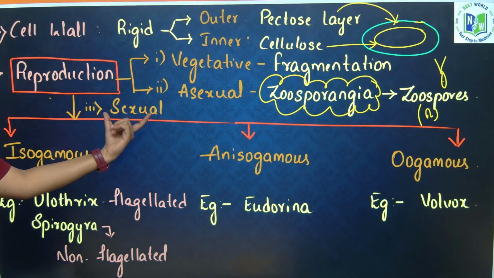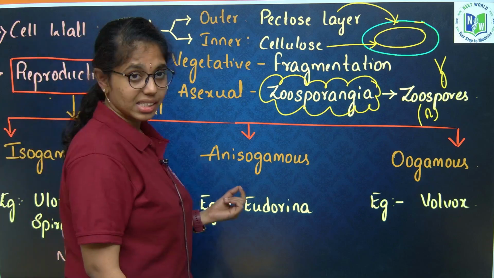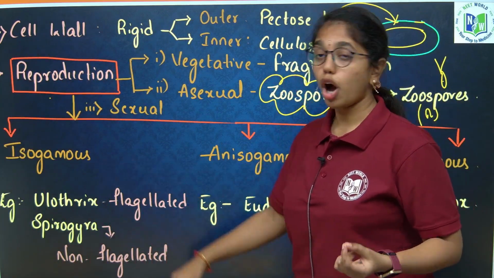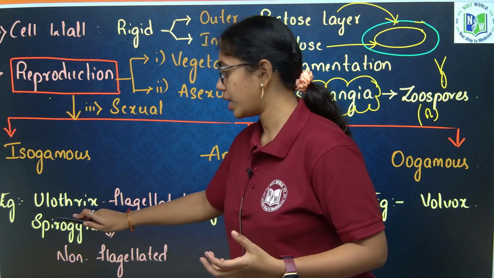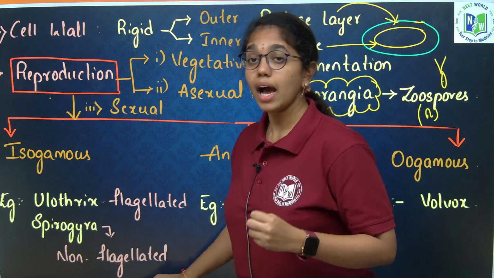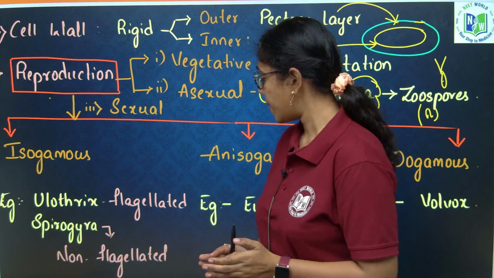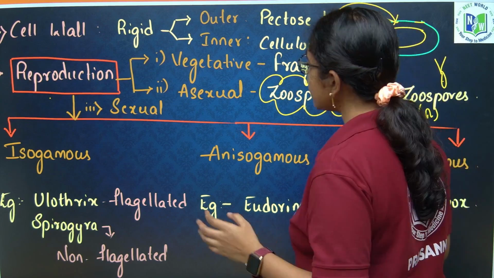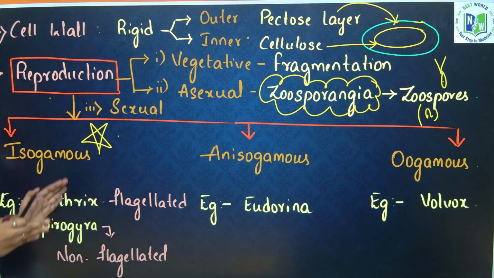Sexual reproduction is conducted in three ways: one is isogamous, second is anisogamous, and third is oogamous. The isogamous mode of sexual reproduction we have already discussed: Ulothrix, wherein gametes are flagellated. Spirogyra has non-flagellated gametes which are of equal size. Next, anisogamous Eudorina, oogamous Volvox. These examples are highly important, need to fix in your mind.